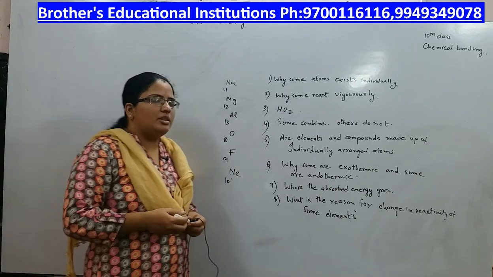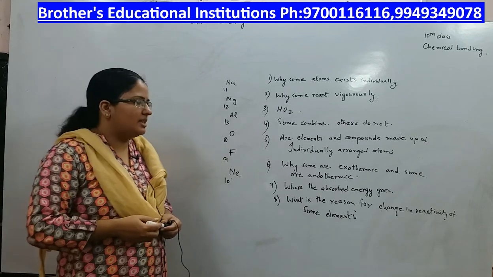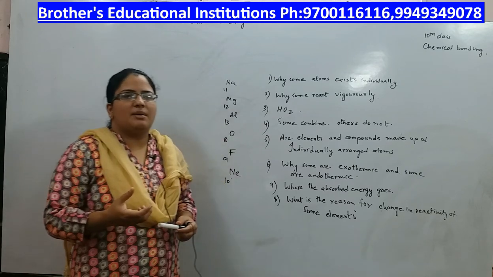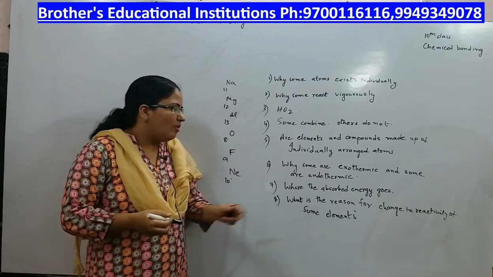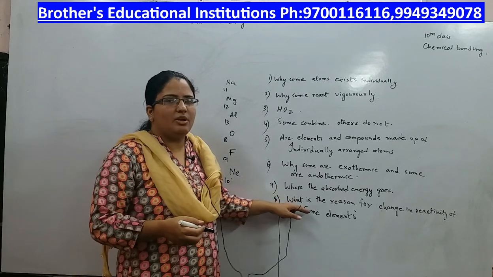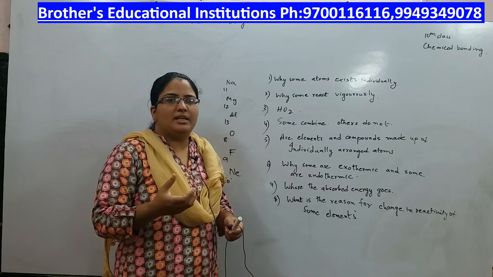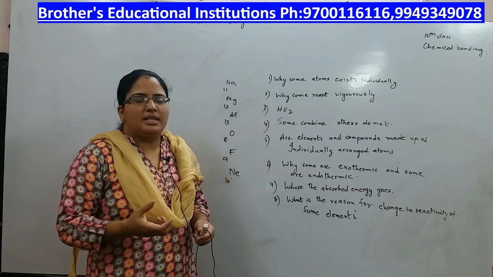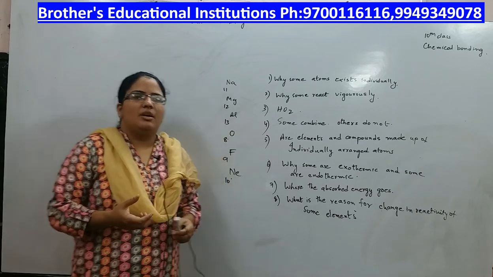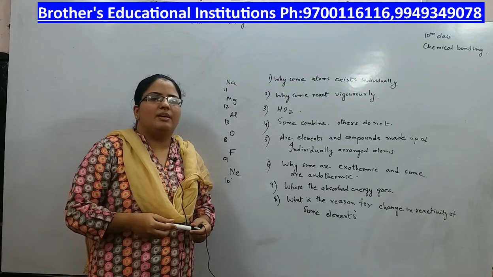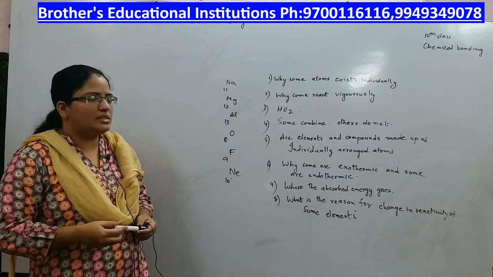Why are some chemical reactions exothermic, and why are some endothermic? Now, if it is endothermic, where is the absorbed energy going? What is the reason for change in the reactivity of some elements? Is the absorbed energy related to the chemical bond that is present between the atoms? For all these questions, we have some theories given by different scientists. Let us discuss those theories.